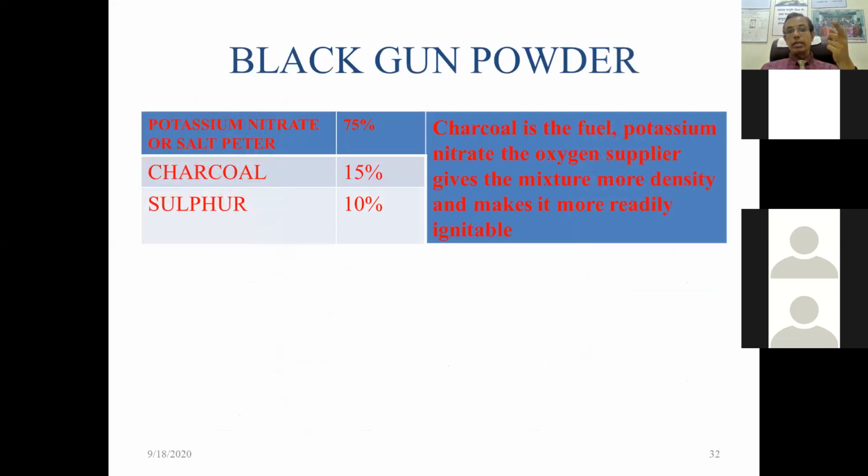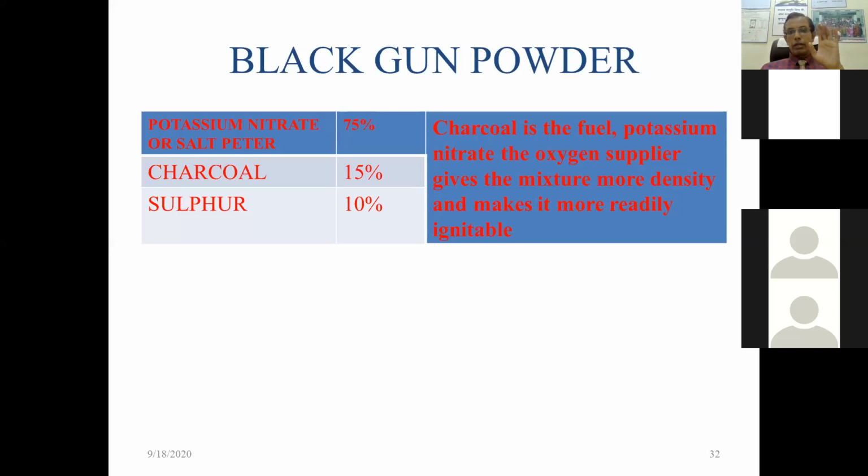Then what is the content of the black gunpowder? That is potassium nitrate or saltpeter 75%, charcoal 15% and sulfur 10%. Again we have a question: what is the content of black gunpowder? Potassium nitrate or saltpeter 75%, charcoal 15% and sulfur 10%.